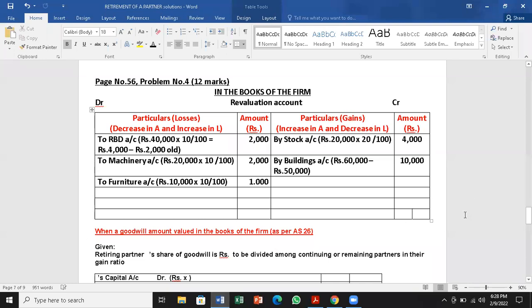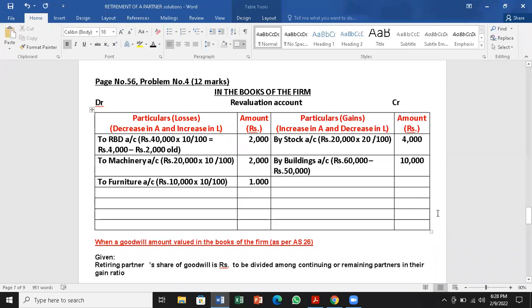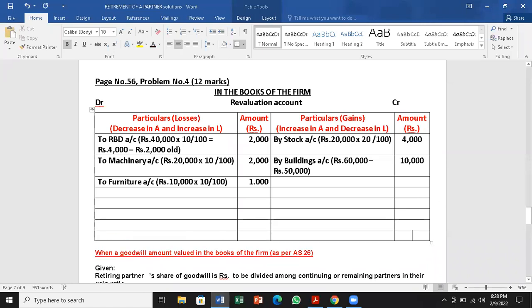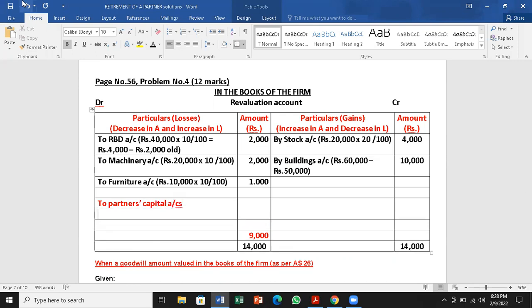If you look at it, credit is more. 14,000 credit. I'll take that value to the debit side. 14,000 minus debit values, it is 5,000. That comes to 9,000. That 9,000 to be divided among partners, to partners' capital accounts.